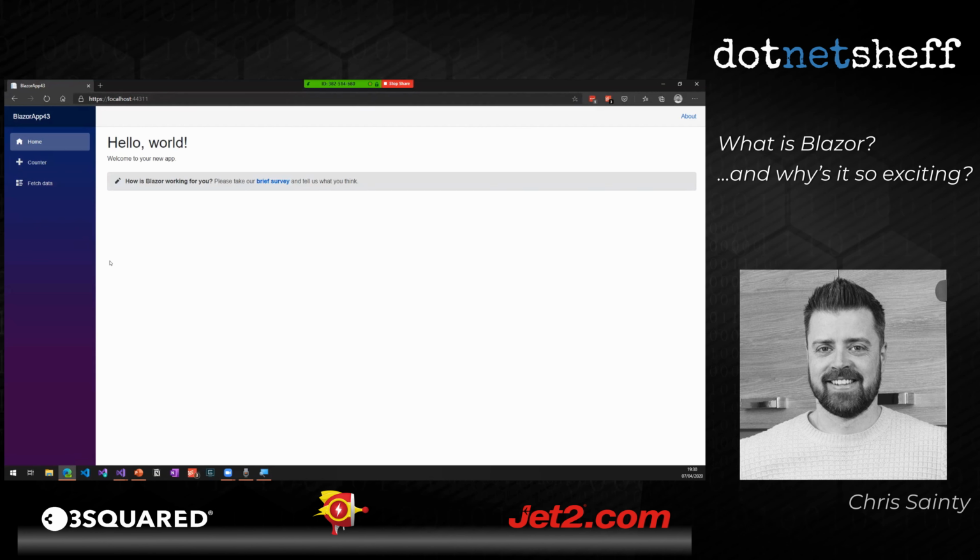In fact, I'd go as far as saying that if I gave you a Blazor Server app and a Blazor WebAssembly app and put them side by side and I didn't give you access to the browser tools, I would bet you would never be able to tell the difference between the one that's running entirely on the client and the one that's going back and forth to the server. It's that efficient. So that's a really neat thing.